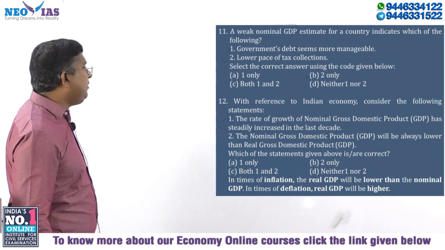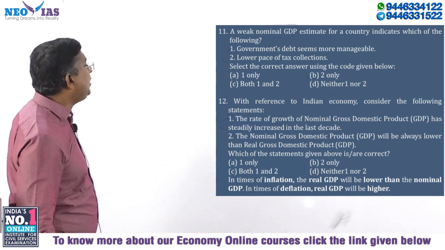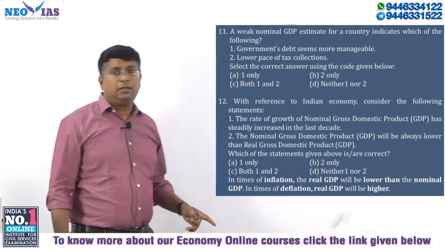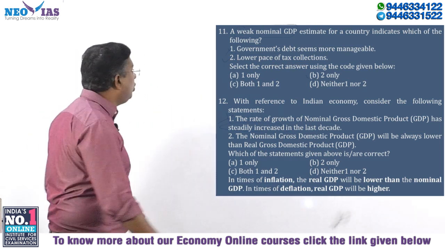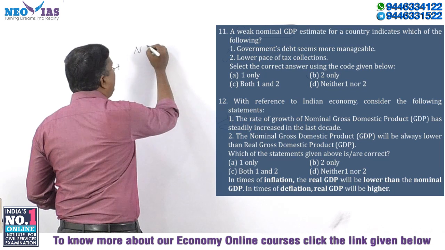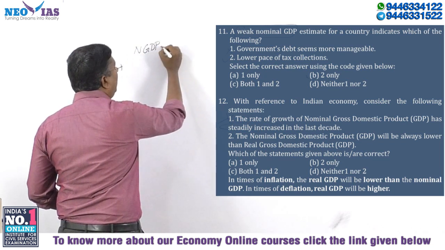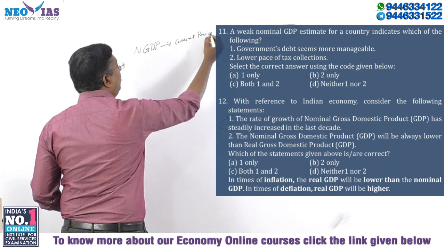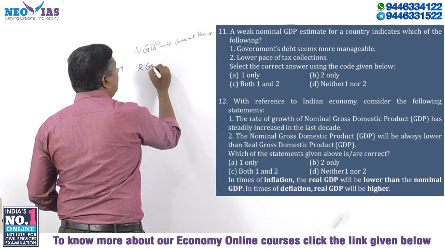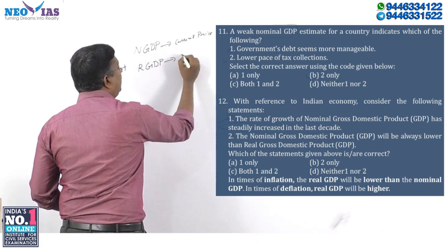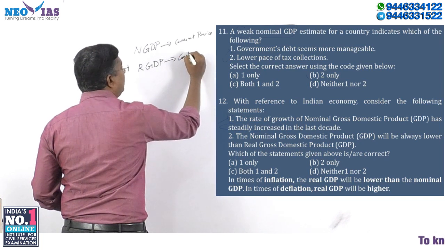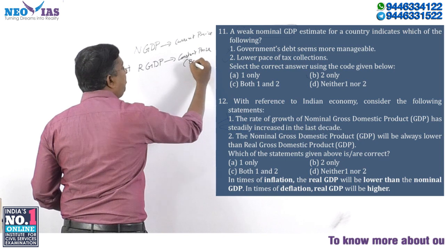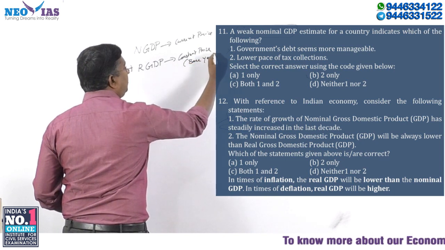The second statement: nominal GDP will always be lower than real GDP. Be very clear. Nominal GDP is at current price; real GDP is at constant price, that is, the price prevailing in the base year.